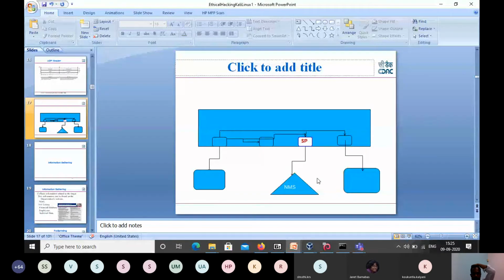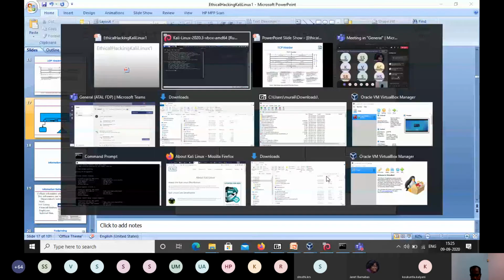So that is the practical aspect of span port or mirror port, and how we go about it in the NMS. If you are using Wireshark in a switched environment or LAN environment and you want to get the traffic from the switch, ensure that the switch has a mirrored port and that the interface you are collecting on is in promiscuous mode. This is the requirement in a monitoring system. I hope it is clear now. So we'll move into the TCP part.